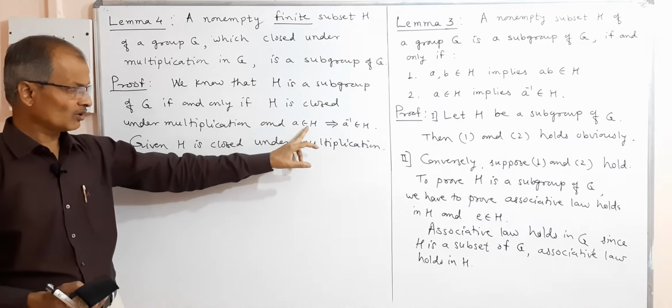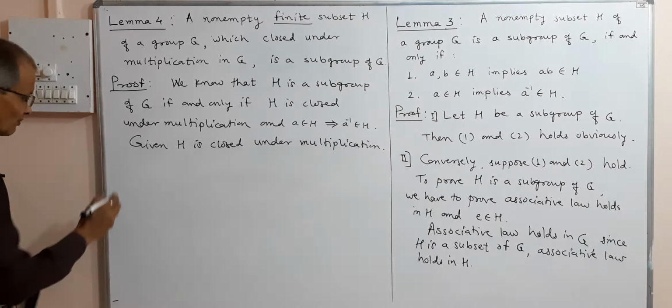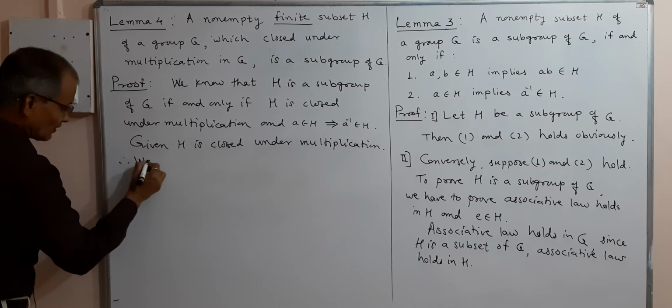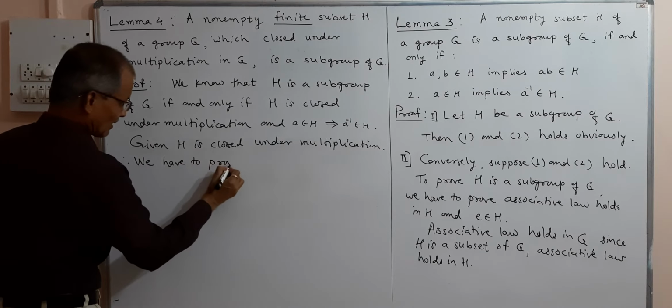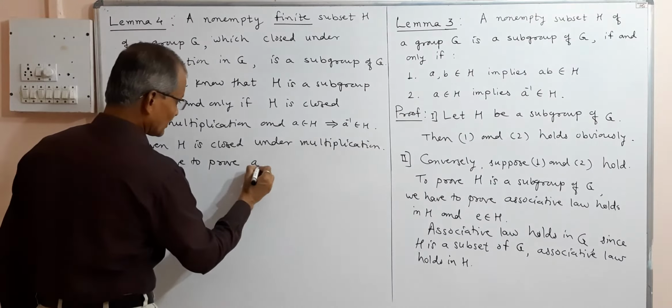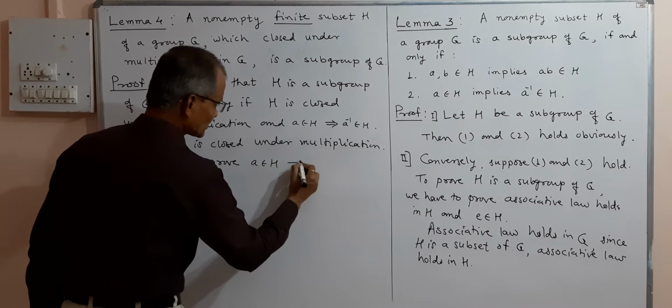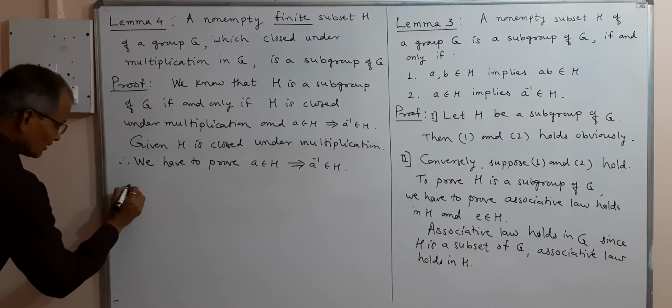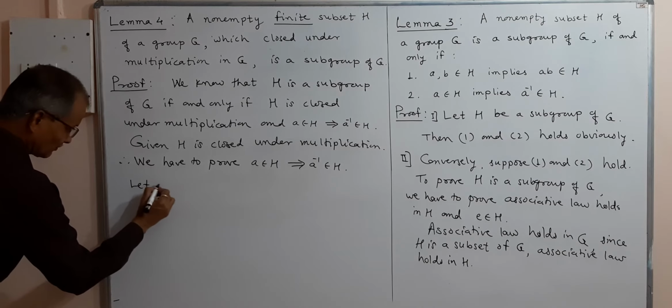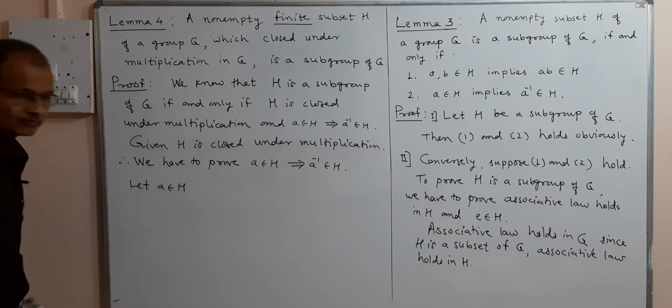Now we need to prove only the inverse. So first is given, we have to prove A belongs to H implies A inverse belongs to H. Now let A belong to H.